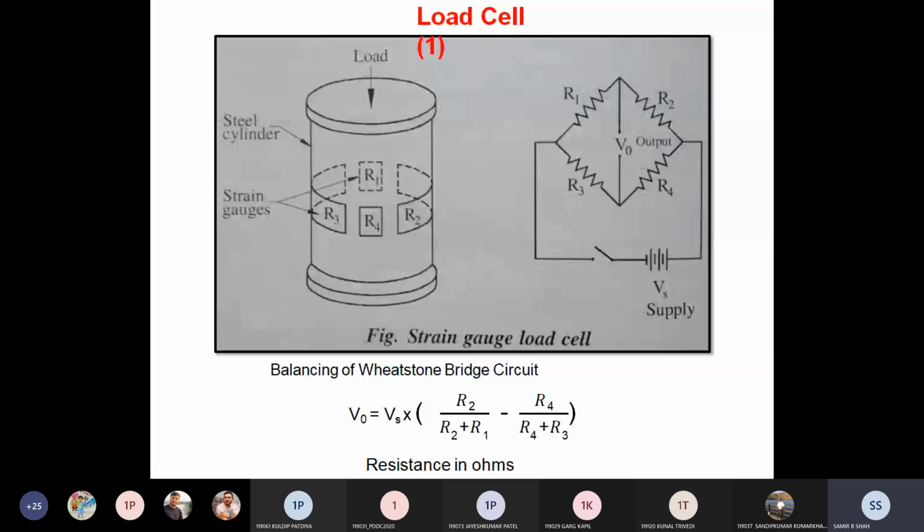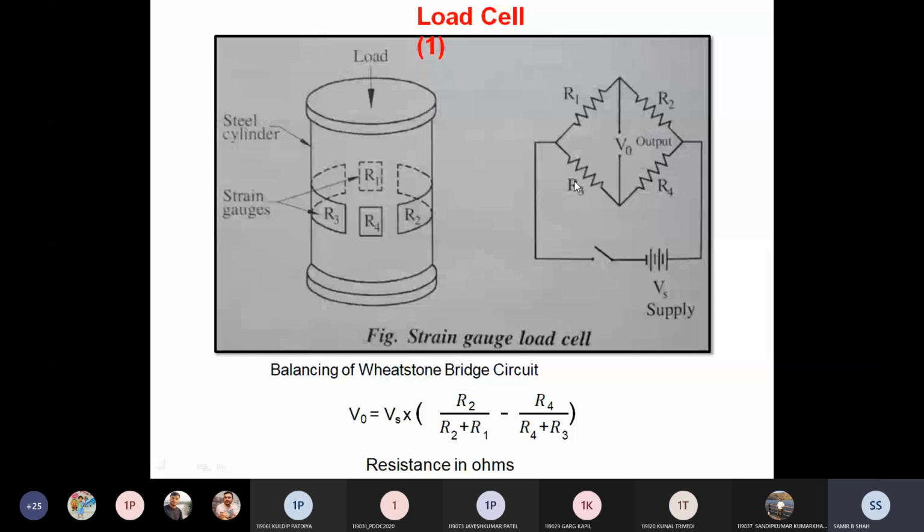This circuit is known as a Wheatstone bridge circuit. Here the resistances are attached, and we measure at this V0 point. Just see here R1, R2, then not R3, but R4. R1 and R4 are in front of each other, while R2 and R3 are.